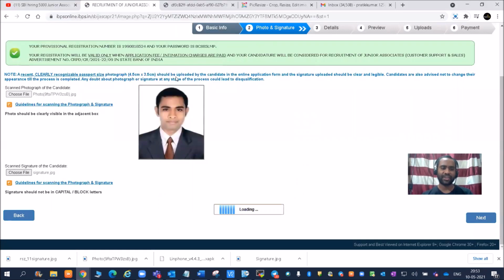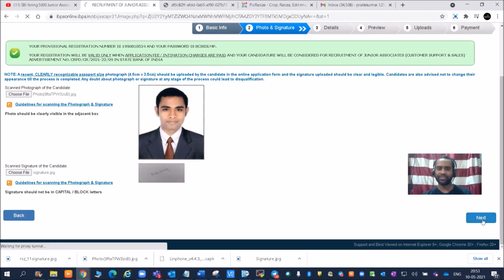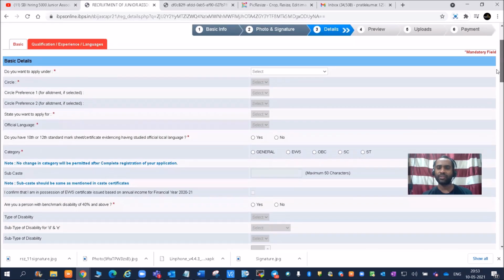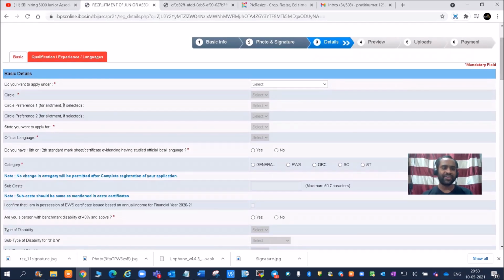So you can see signature, and that will also be uploaded here. Okay, so signature, right? And now click on next. Step by step, if there is any error, then that error will be thrown on that particular page. Then the basic details. So do you want to apply under regular vacancies, or backlog vacancy, special recruitment drive? Friends, this is regular vacancies, so you need to select the regular vacancies.